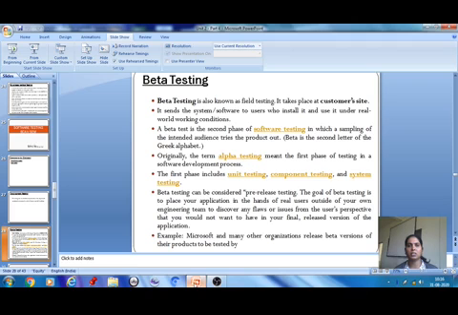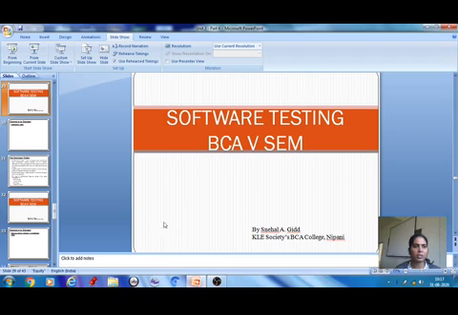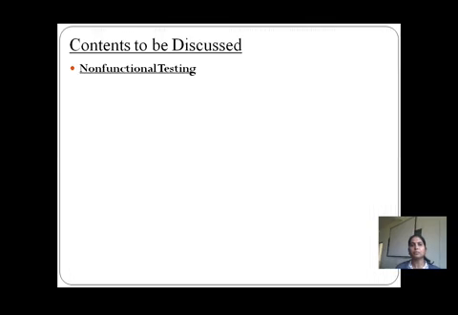So in the previous sessions we discussed beta testing and deployment testing. The content we are going to focus on in this session is non-functional testing. Why? Because whatever types of testing we have discussed previously, all of them come under the type of functional testing.